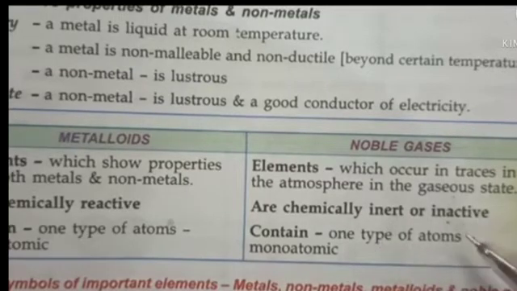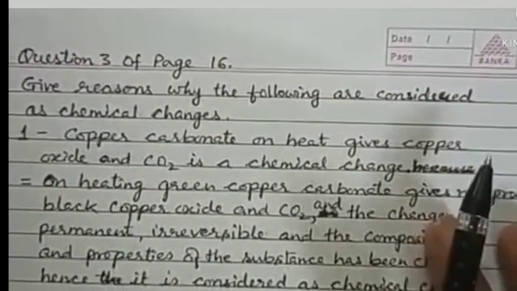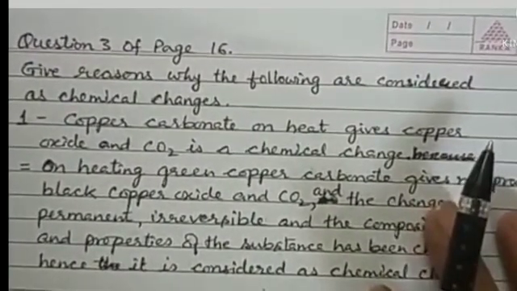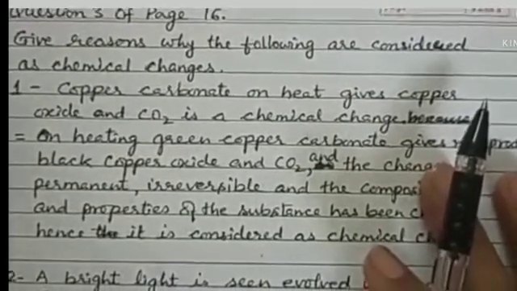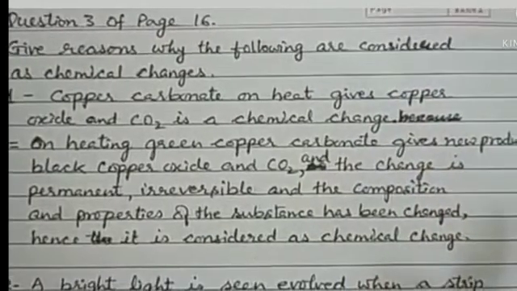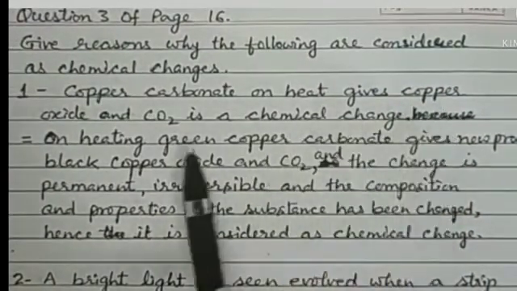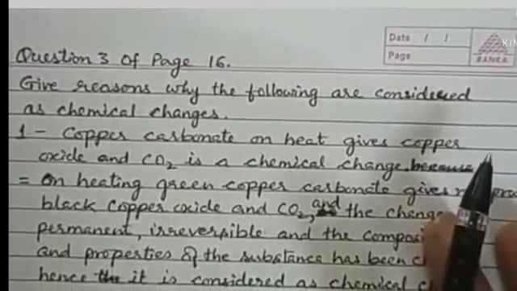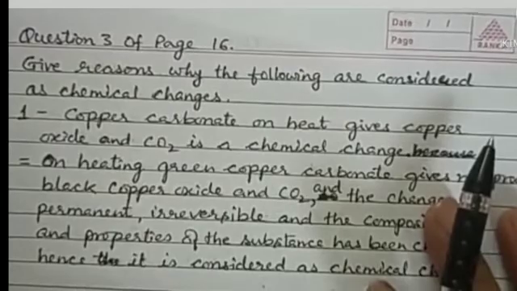Right? Let's discuss a few exercises of the previous chapter, that is physical and chemical change, which were left in the previous video. Now I'm discussing question number 3 of page 16. Give reasons why the following are considered as chemical changes. As you know that chemical changes are permanent, irreversible, and new substances are formed.